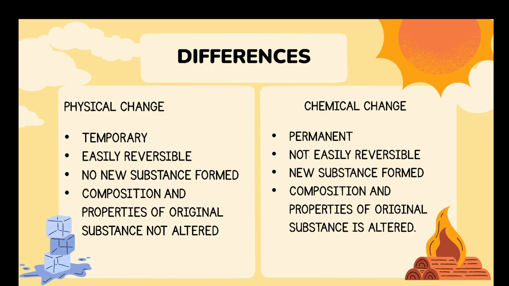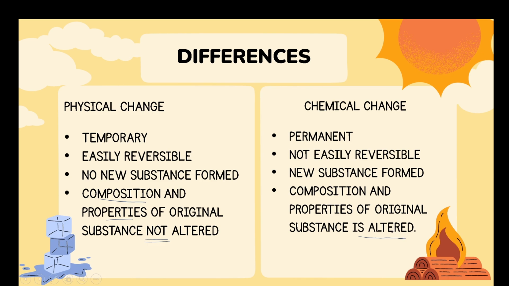And very important, the last difference is that the composition and properties of original substance is not altered. This is an important point when you are giving the differences between the physical and chemical changes. So composition and properties are not altered, whereas in chemical change, composition and properties of original substance is altered.